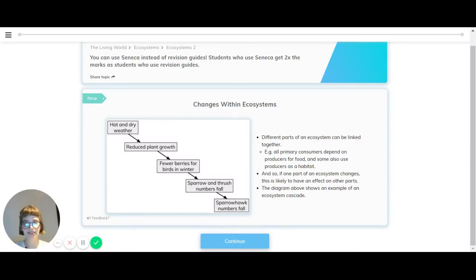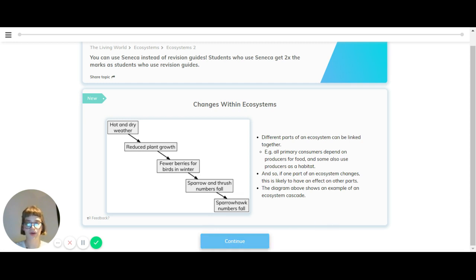Hi there. Let's have a further look into ecosystems, starting with changes in ecosystems. Different parts of an ecosystem can be linked together. For example, all primary consumers depend on producers for food, and some also use the producers as a habitat. And so, if one part of an ecosystem changes, it's likely to have an effect on the other parts. These are called ecosystem cascades.